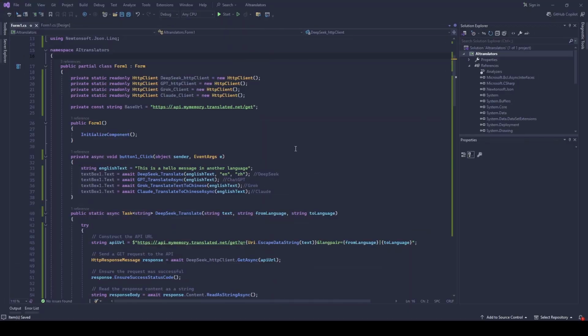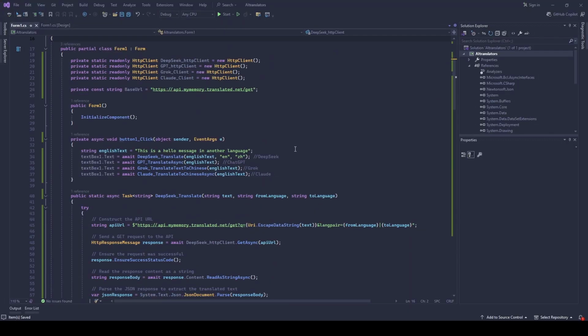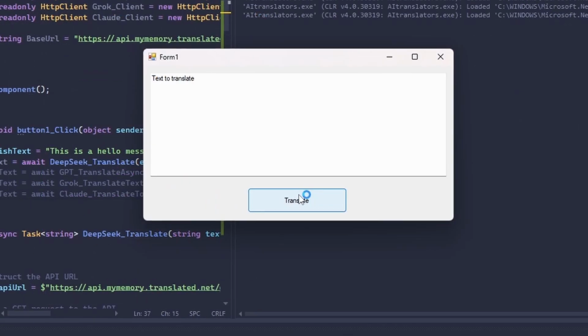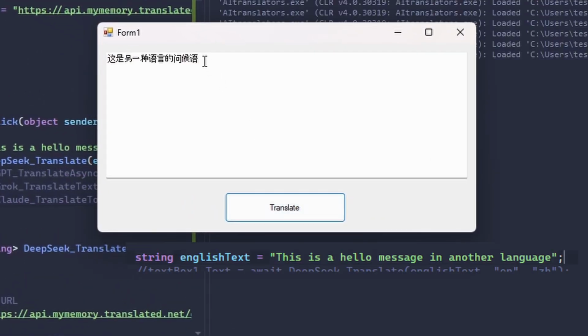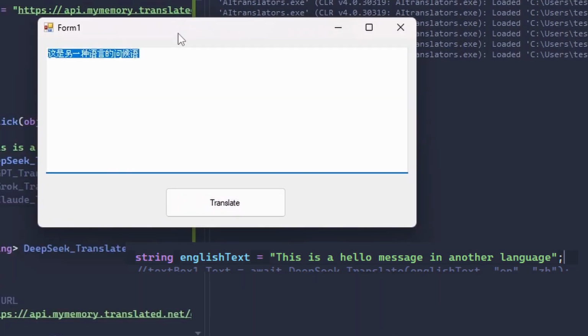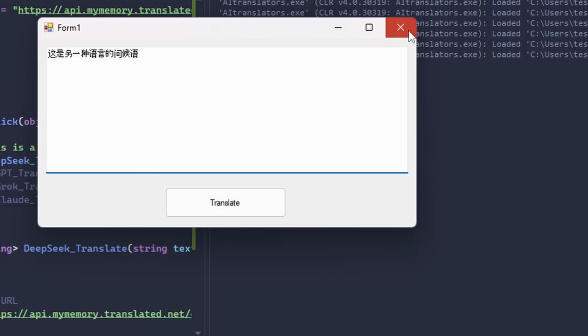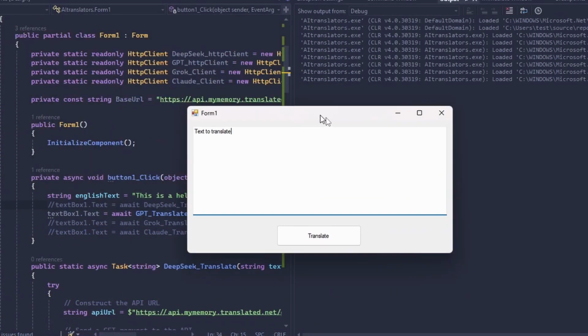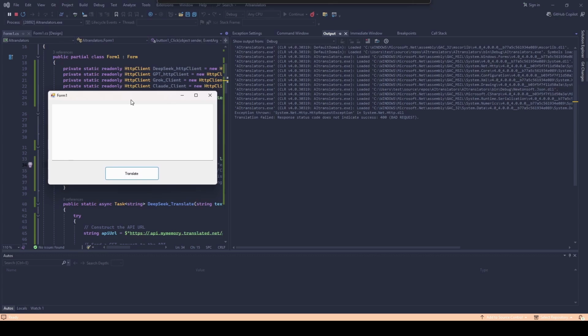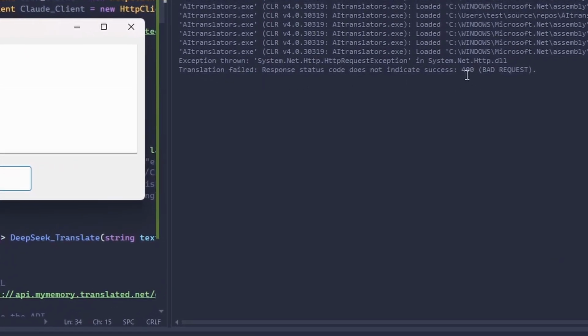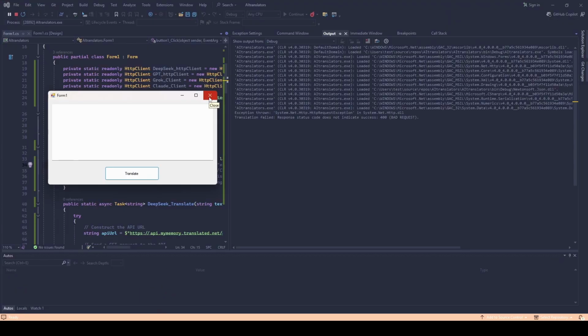Okay, so I've copied all the code into a new project and let's test each of the functions. First of all, we've got DeepSeek. And this is definitely some Chinese letters. Let me copy that and let's move on to ChatGPT. Okay, let's go. And ChatGPT is not working. Bad request. That's not looking good for ChatGPT then.